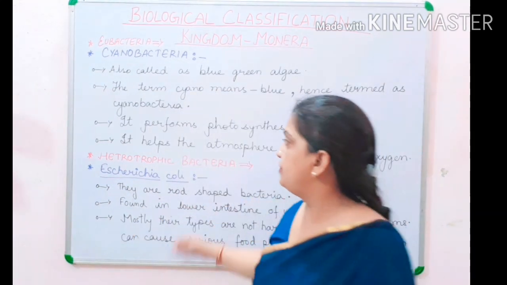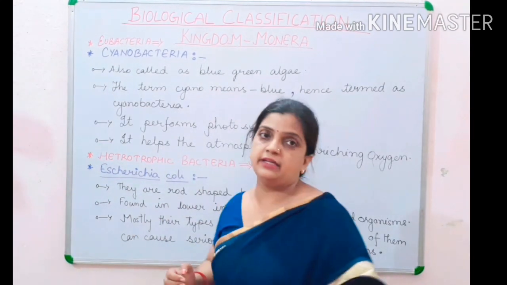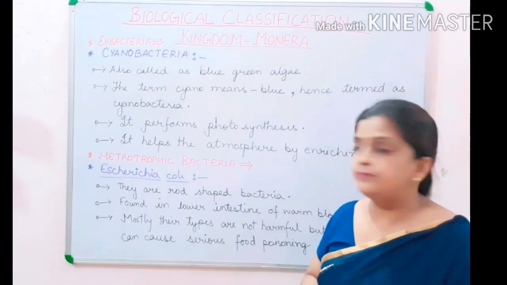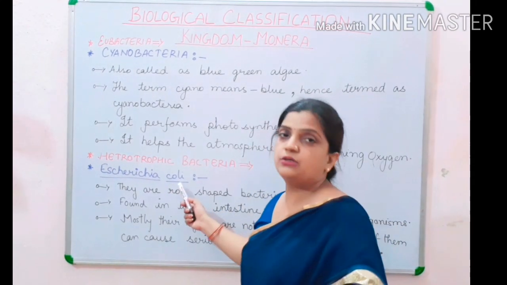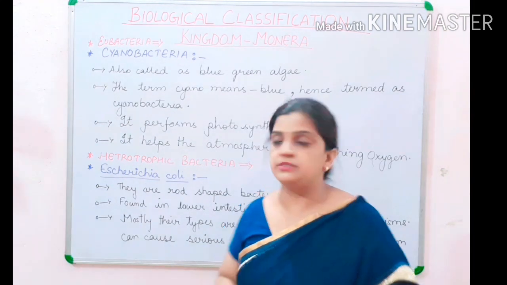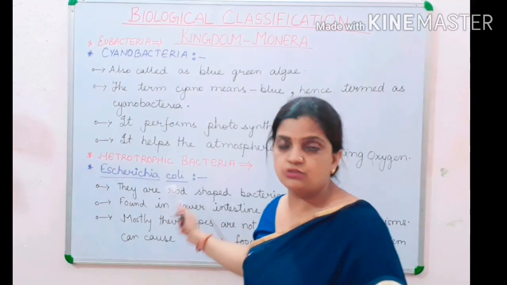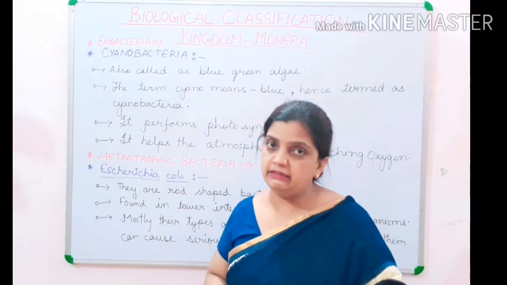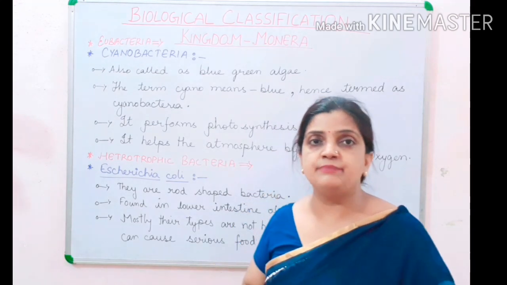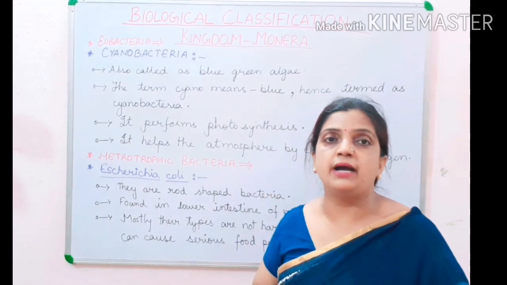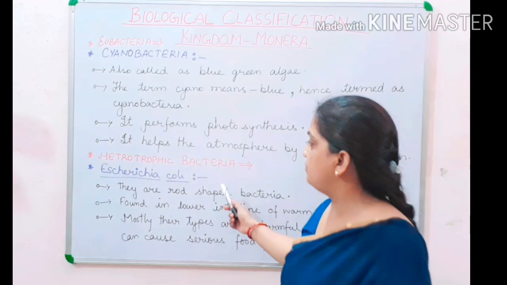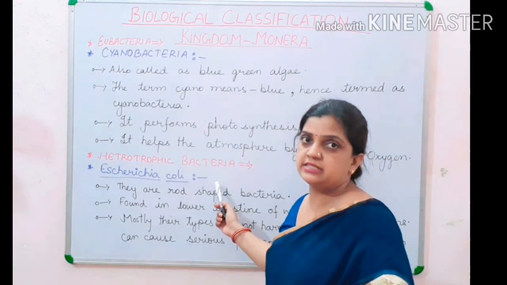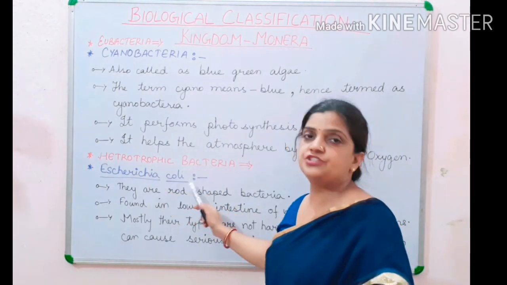Now I will move to the heterotrophic bacteria and I will take two examples here: Escherichia coli, which is also called E. coli in short, and the second example, Mycoplasma. First let us discuss Escherichia coli.